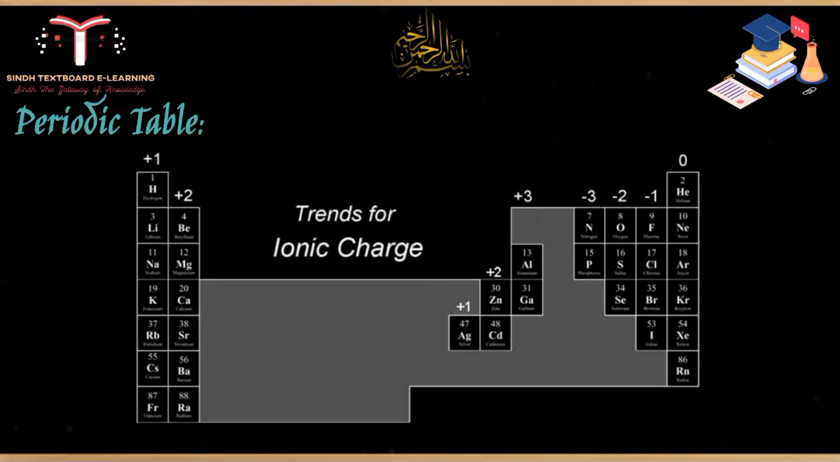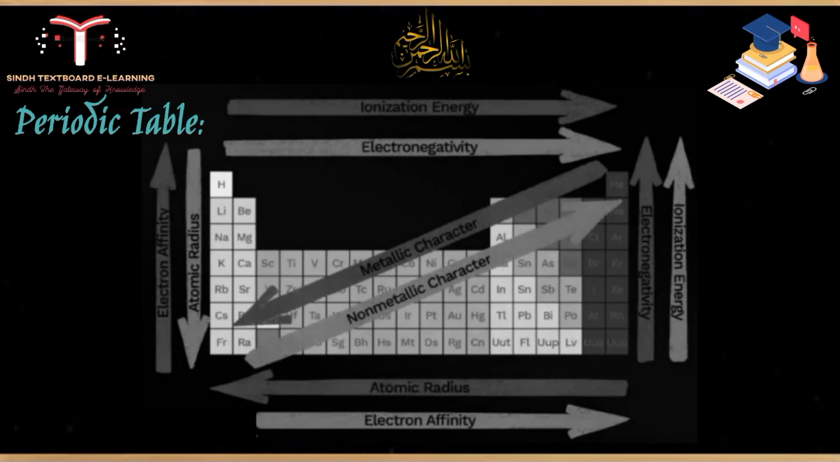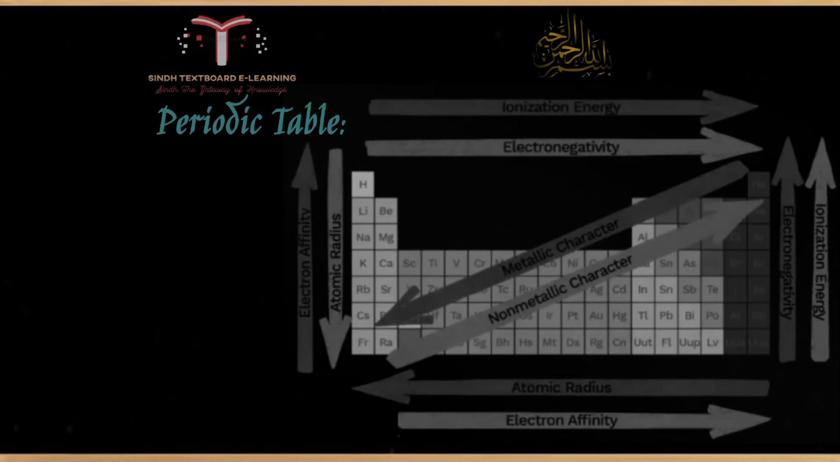Further topics will cover electronegativity, electron affinity, ionization energy, and all of these characters, and metallic and non-metallic characters. All will be discussed in the further topics with detailed information on the periodic table.